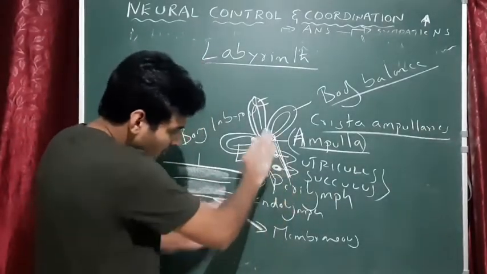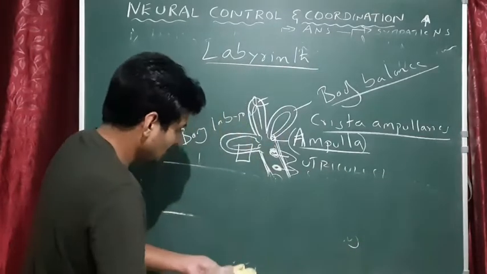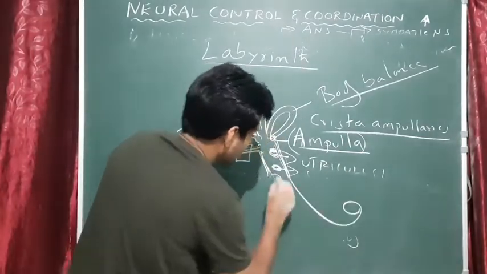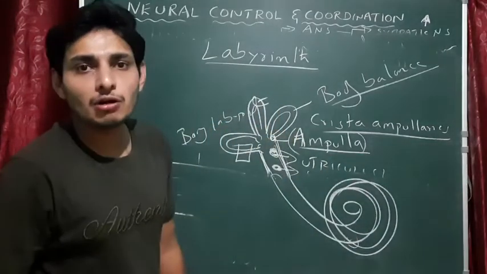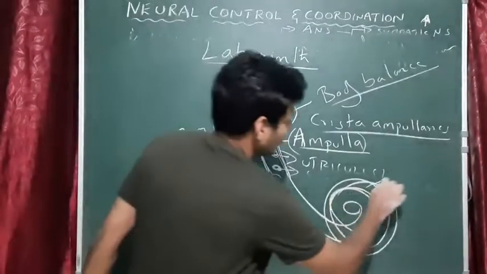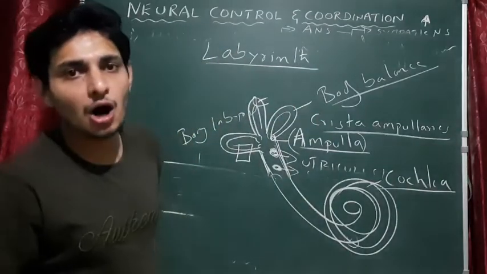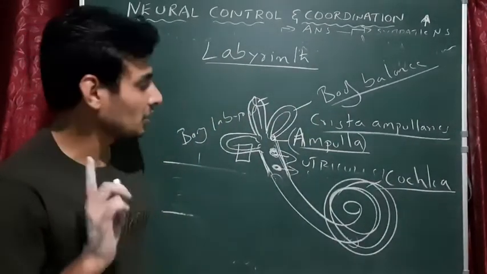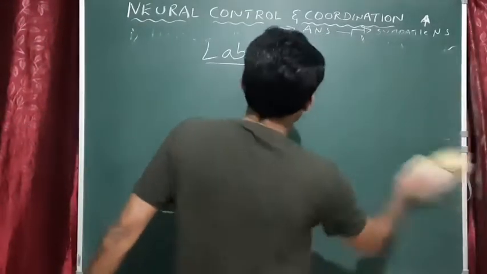Okay, so now if we continue the labyrinth, it continues further and coils like a snail, and this is the main organ of hearing. You may get a question: name the main organ of hearing. Cochlea is the main organ for hearing. Cochlea, not this point. Okay, so we'll talk about the cochlea now because the cochlea is very important.